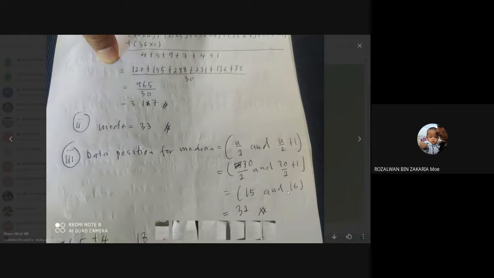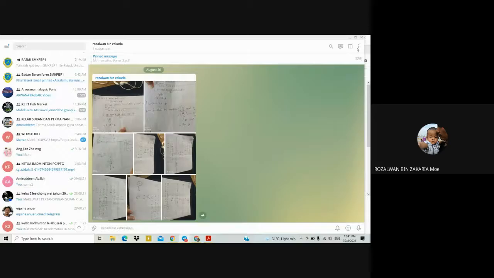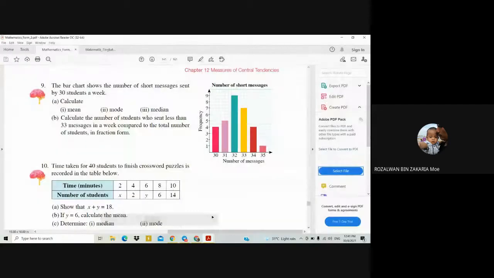So you have to find out in the bar chart the data at the position of 15 and 16. How do we know this? Look at this one.